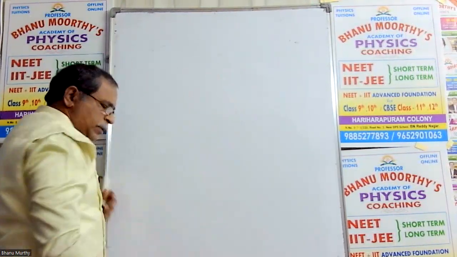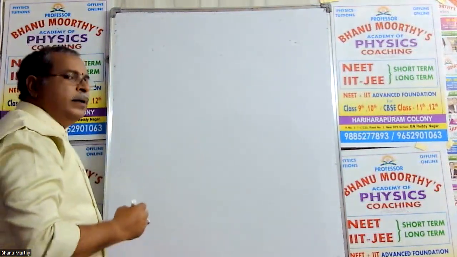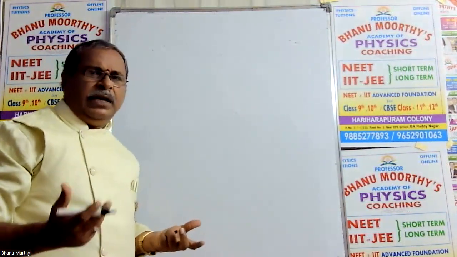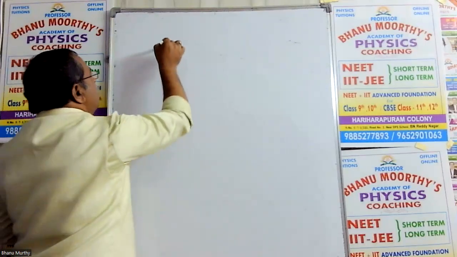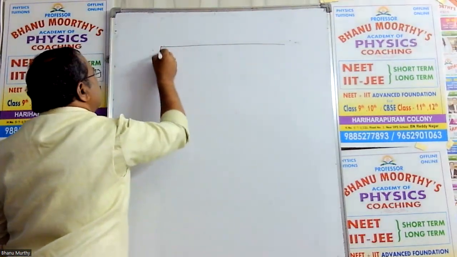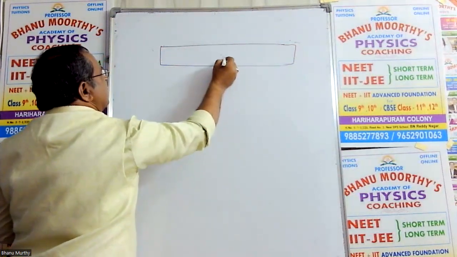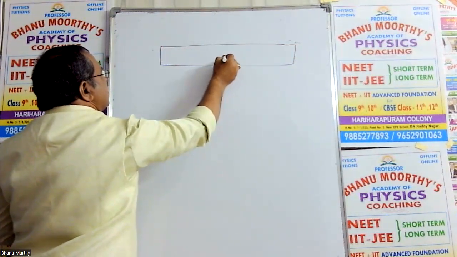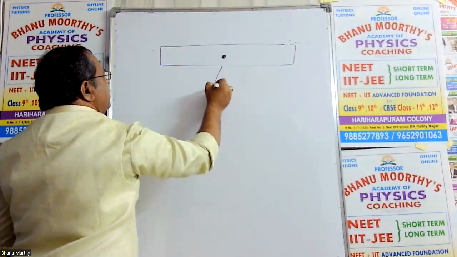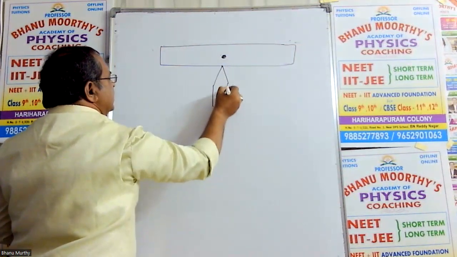In the second concept, my dear students, I am explaining rotational dynamics equilibrium only. Now this time I am suspending the rod on the fulcrum, but the fulcrum position is at the center. Total mass is concentrated at the center, and fulcrum is placed at the center.